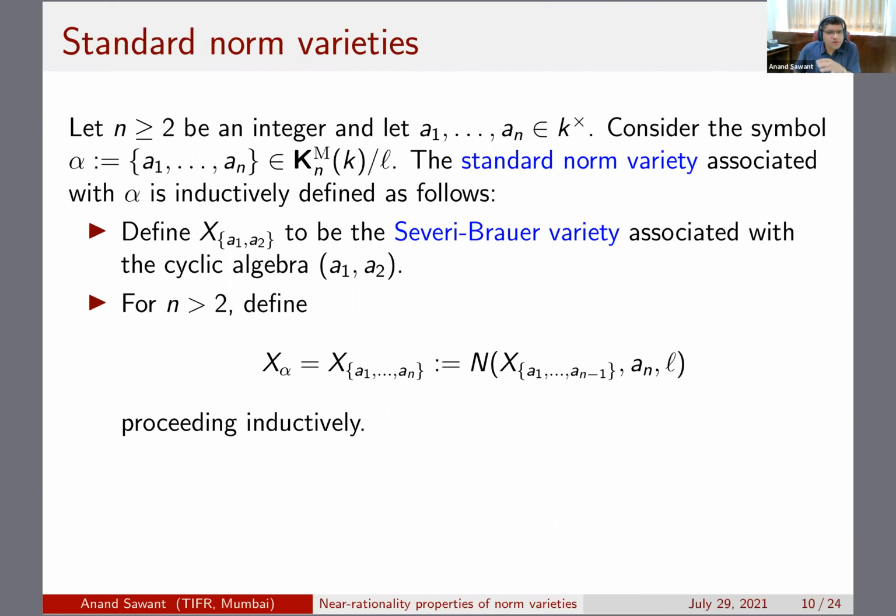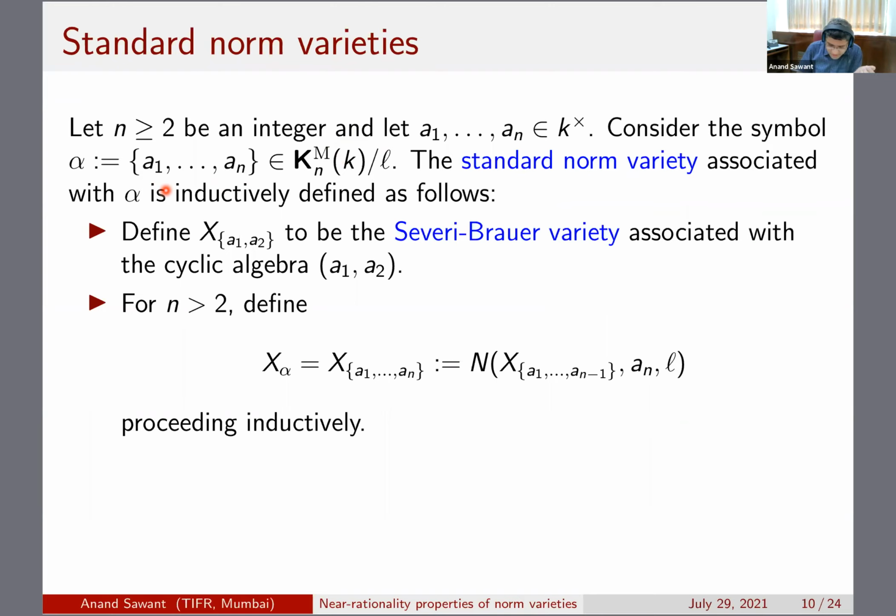So this depends only on the... I have written on this slide that you take alpha to be this symbol, but actually this is not dependent on the symbol alone; it depends very crucially on the ordered sequence. For instance, if you take an even permutation of this ordered sequence, you can check that you get the same symbol in K-theory, but it's not at all clear if the resulting norm varieties are in any way related.